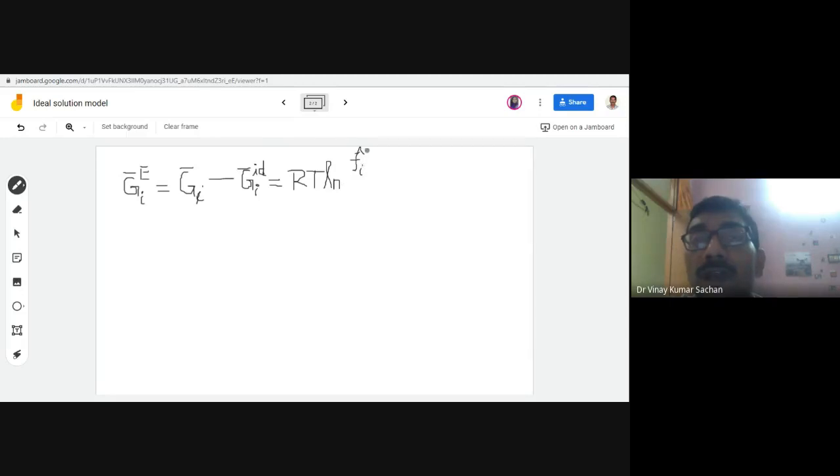I'm not putting any IG or ID kind of things. That means in actual, real one, non-ideal one, divided by fugacity here. So you already know G2 minus G1 is equal to RT ln F2 over F1. So that's what I'm writing. RT ln F2 means this is G2 here. So the fugacity in non-ideal solution divided by the fugacity in ideal solution. So what is that fugacity? You know, Xi into Fi.